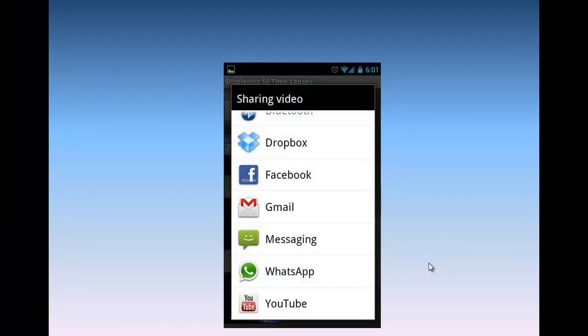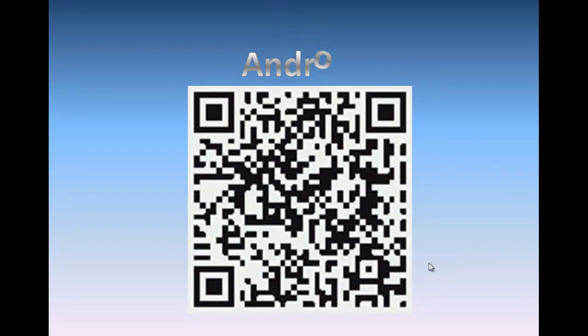You can also share your videos via social web pages or these things that are written here: Gmail, messaging, WhatsApp, and YouTube, and so forth. So just use your imagination. How does this all work? Just have a look at this. For Android users, I have this QR code. Just use a barcode scanner and you can directly download what you are interested in.